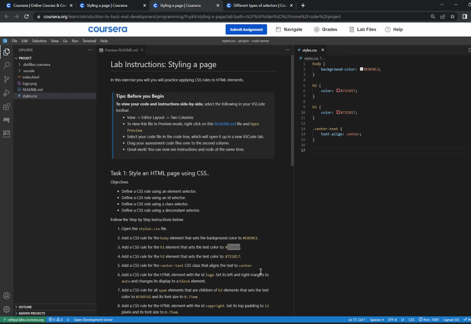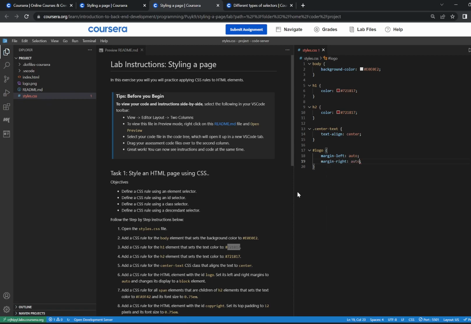And then for the next step, step number 6, we're going to be adding a CSS rule for the HTML element with the ID logo, and we're setting its left and right margins to auto and changing its display to block element. So the first step for this one, we're going to be typing a hashtag since we're working with an ID. Always for IDs, we're going to use a hashtag first and then the name of the ID. In this case, it's logo. And in order to set its margins, we're going to type in the word margin. And we're going to find left and set that to auto. And now we're going to do the same thing with the right margins.